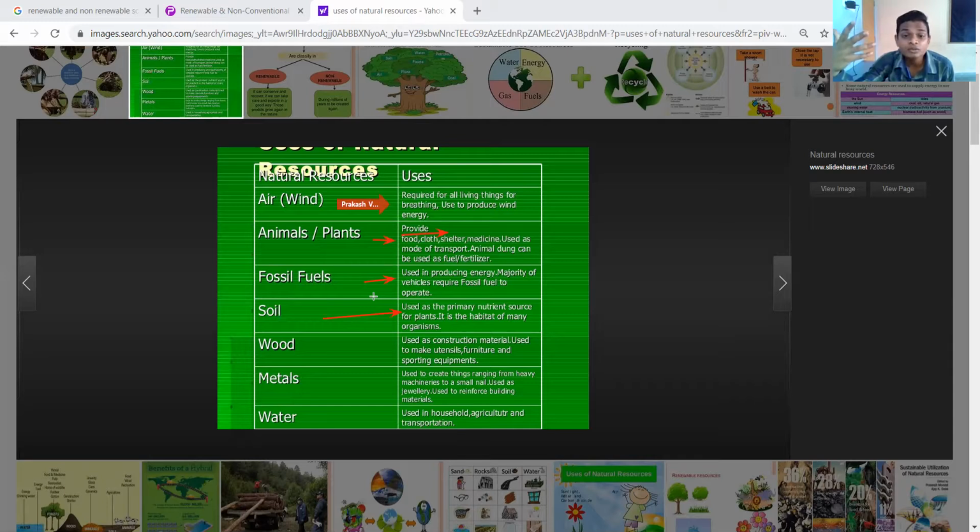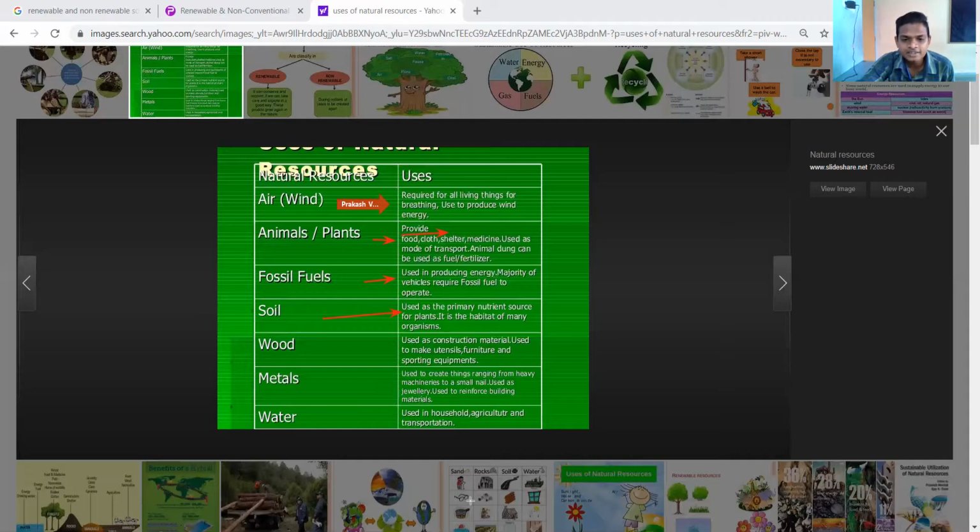Right now IPL is going on and everybody is watching IPL, so how do they make the bat? From this wood. Construction material, furniture, miniature work, all these things they are doing. Then metals are used to create things ranging from heavy machines to a small nail, from the pin to the heavy machinery. Then metals and water are used in households, agriculture and transportation.